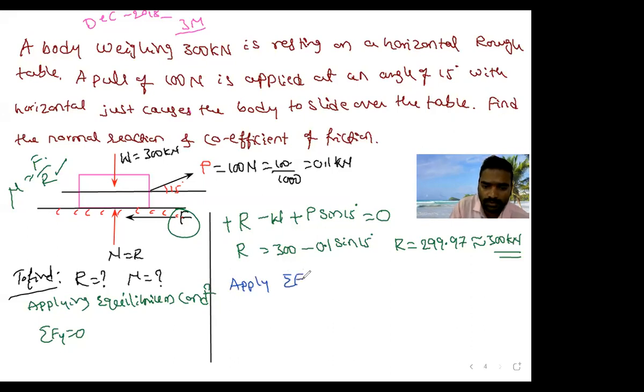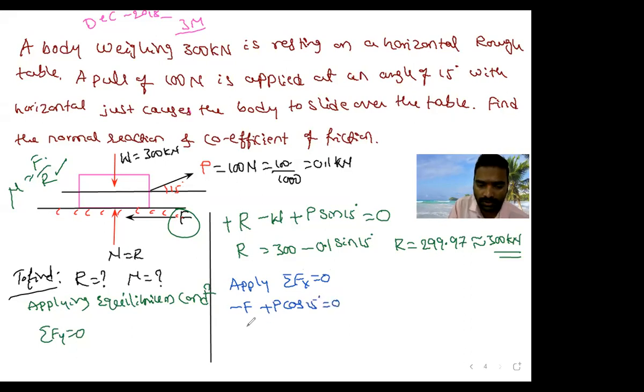sigma fx is equal to 0. What is sigma fx is equal to 0? Sum of all the forces which are moving in horizontal direction. What are the forces which are moving in horizontal direction? F is moving left hand direction, right? Left hand, minus F. Then x component of P, it is plus P cos 15 degree is equal to 0.